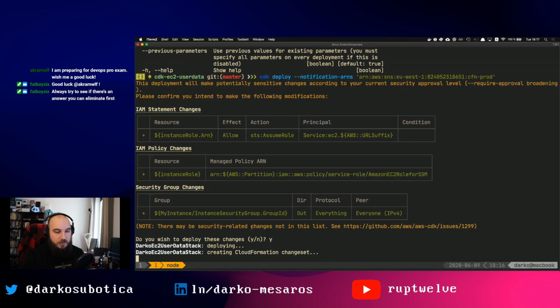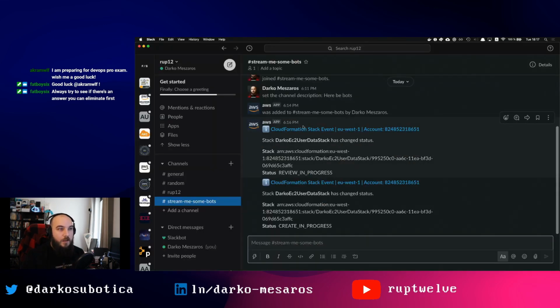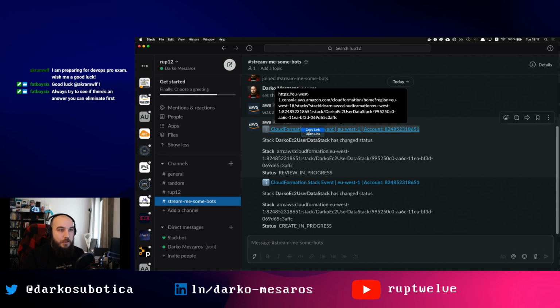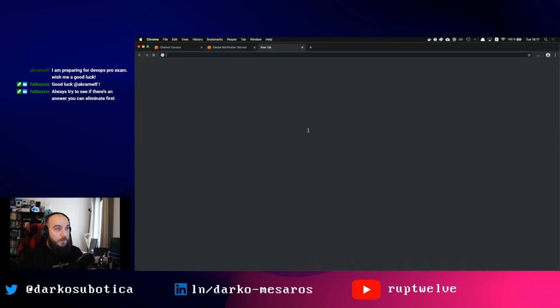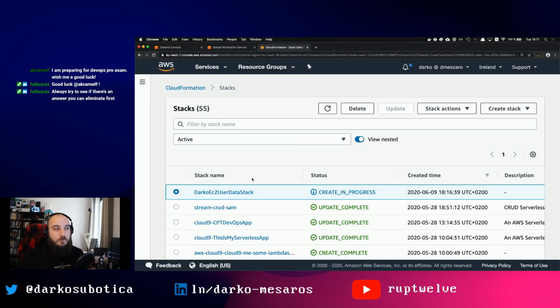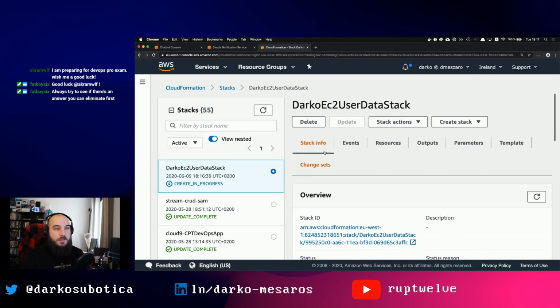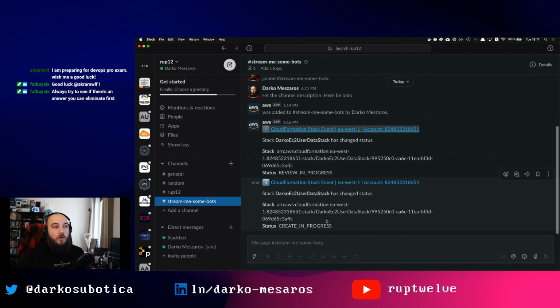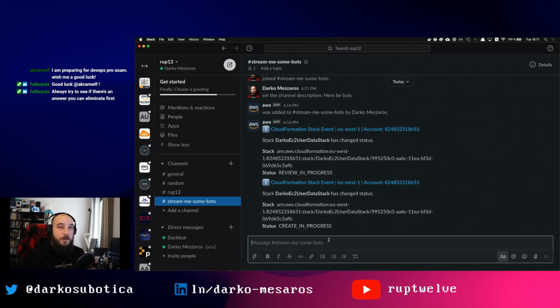So I can see that this is deploying a change set. And if we copy this link and open it up here, it will take me to CloudFormation and select the stack itself. We can see that it's currently in creating progress. Once this is complete, I should be able to see, hey, the stack creation has been completed.